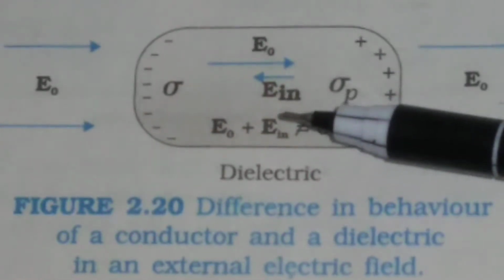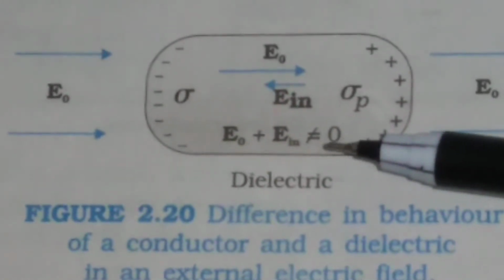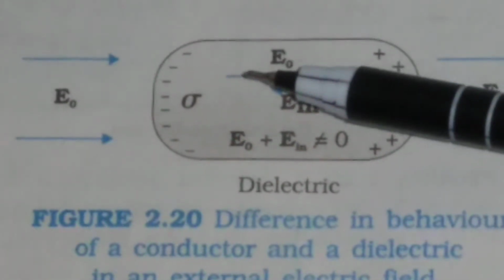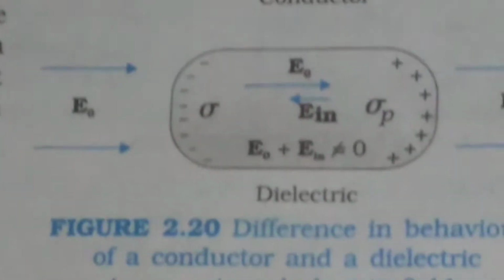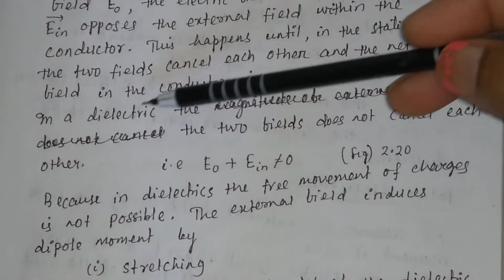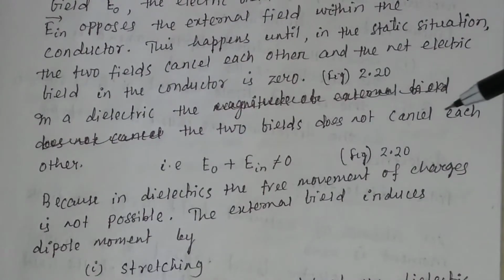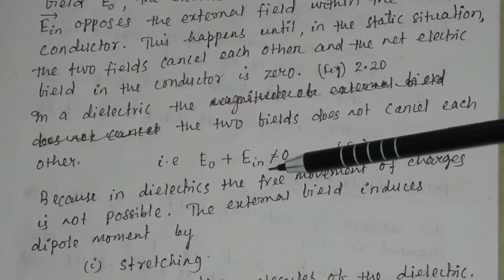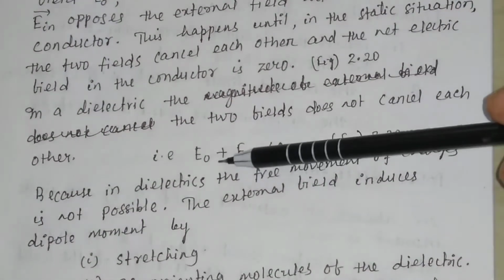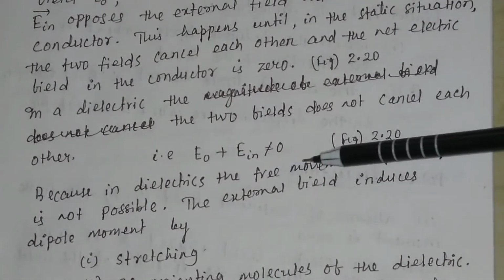So the net electric field is not equal to 0. It will be along the direction of the applied electric field. So in a dielectric, the two fields don't cancel each other. That is, E0 plus E in, the applied electric field plus the induced electric field, is not equal to 0.